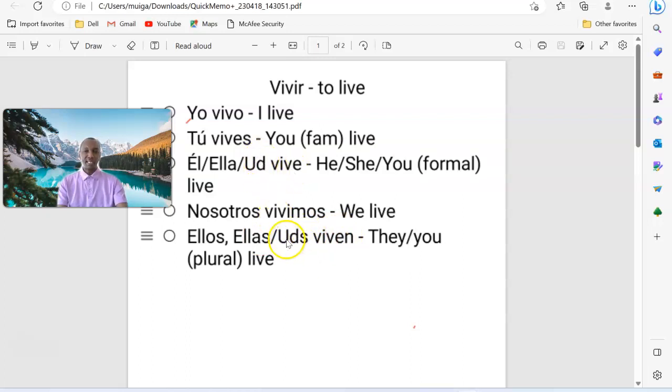So ustedes is spelled U-S-T-E-D-E-S. So whereas you'd say usted vive, you live, if you are addressing multiple people who you address as you, then you'd say ustedes viven. So ellos viven, ellas viven, ustedes viven. And let me make a slight correction here. Él and ella, it would be he or she lives. In English, there should be an S there at the end, which was left off. So I apologize for that.